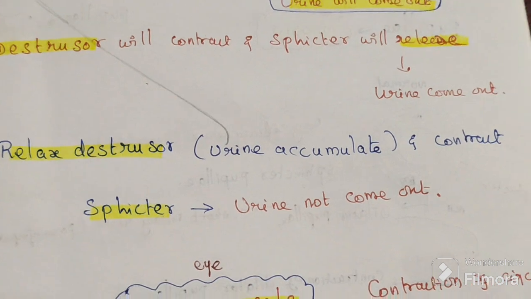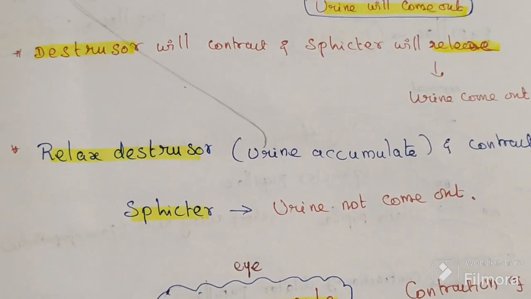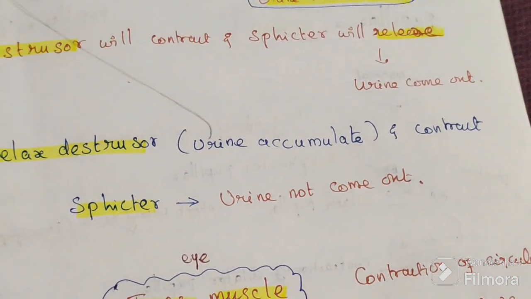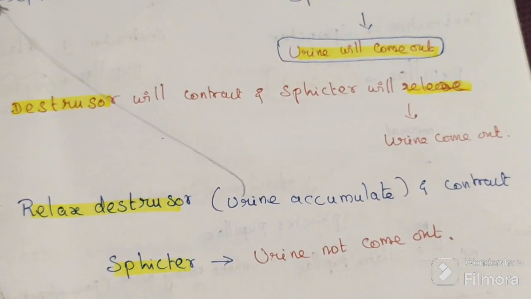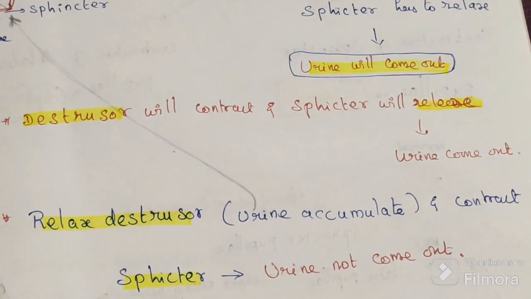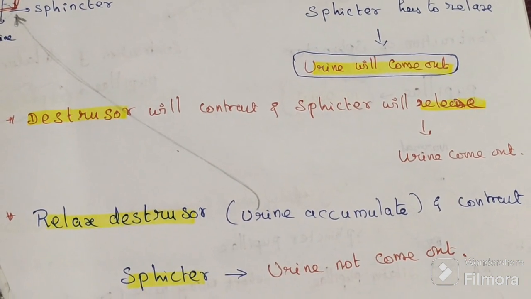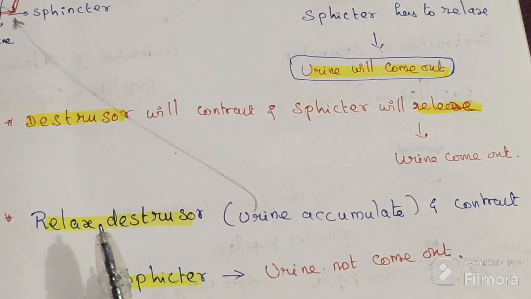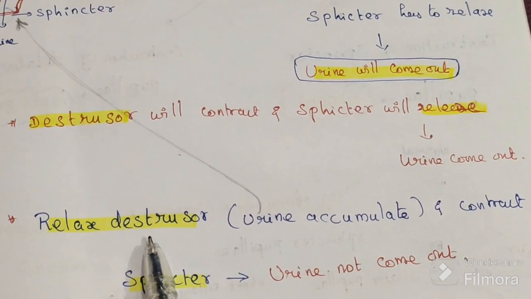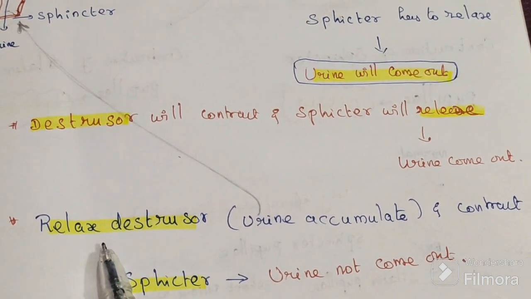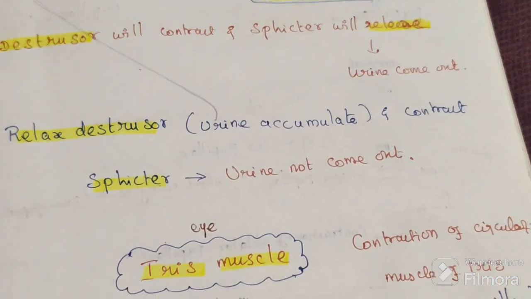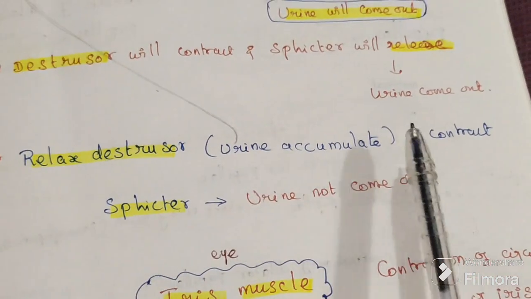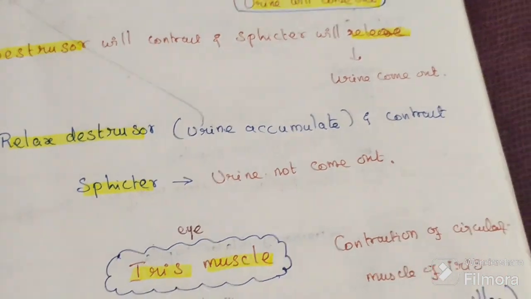When the detrusor relaxes, urine accumulates here. If we don't want to pass urine, the detrusor becomes relaxed and the sphincter contracts.